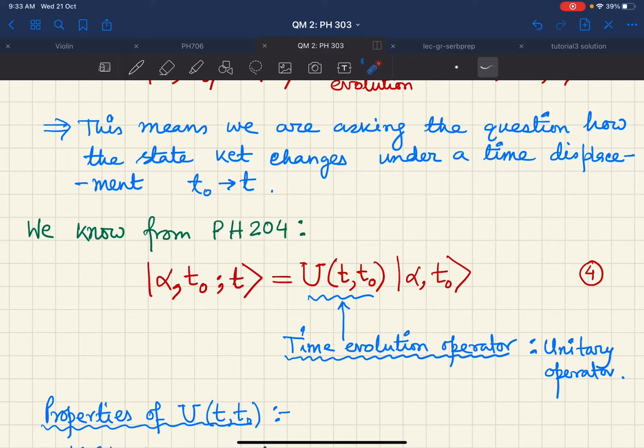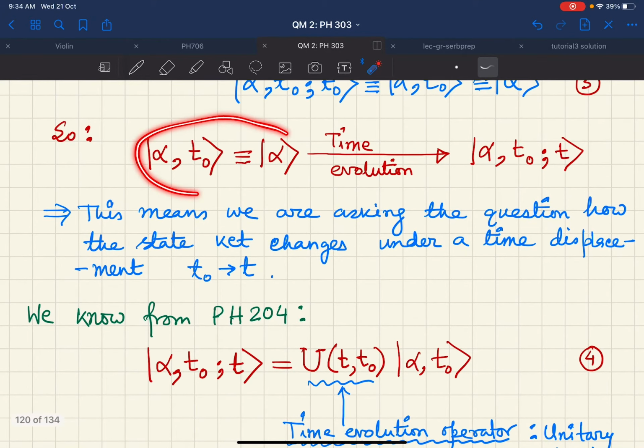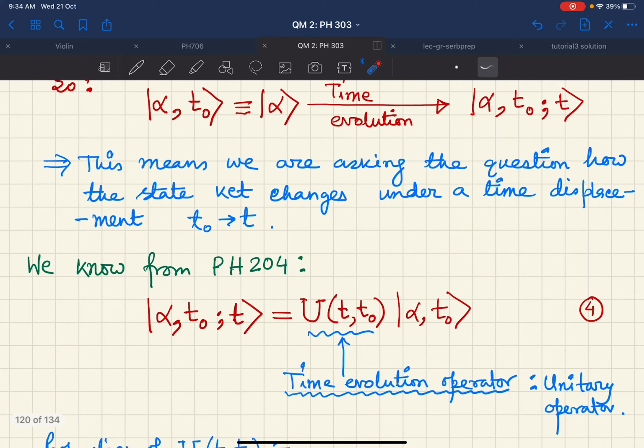That means this operator acting on the original or initial state ket alpha comma t0, or alpha, gives me the final state ket. So this operator, which takes your state ket at time t naught to the state ket at time t, is the time evolution operator, which you already have encountered.